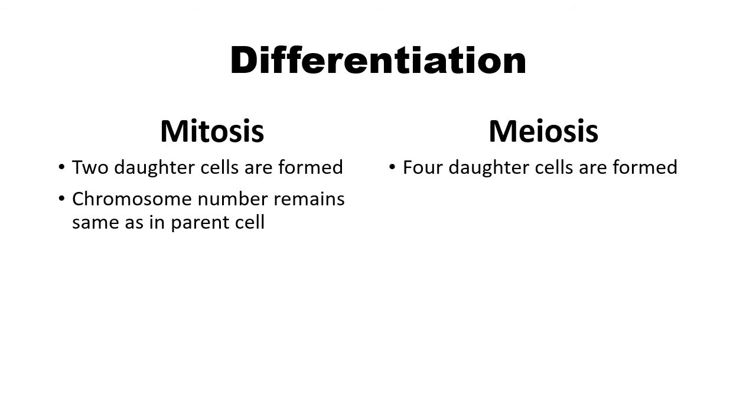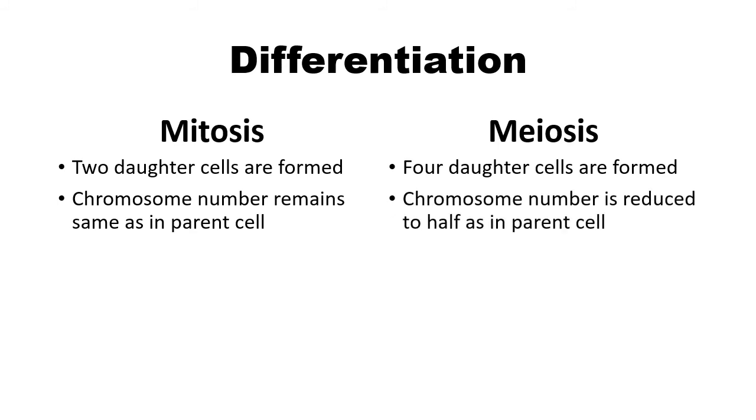Second point, in mitosis the chromosome number remains the same as in the parent cell, and in meiosis the chromosome number is reduced to half, because mitosis occurs in body cells, whereas meiosis occurs in sex cells. That is why the chromosome number is reduced to half.